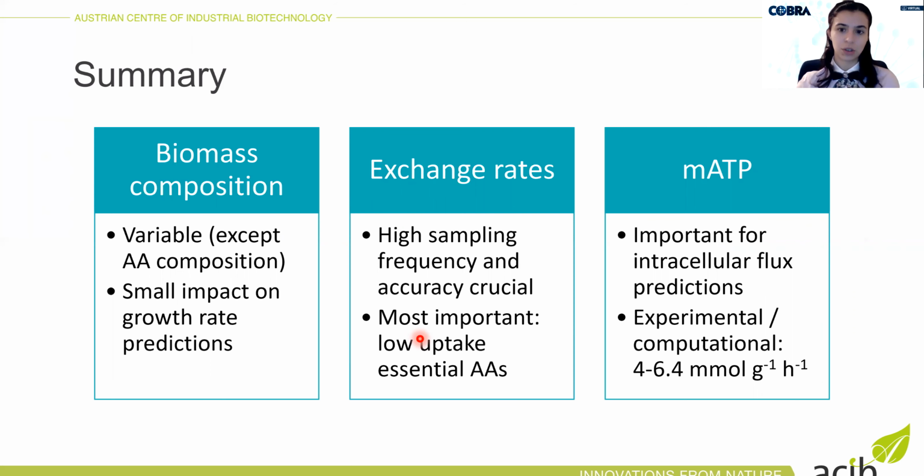So to summarize, in this work, we measured biomass composition, exchange rates, and maintenance energy for different CHO cell lines and conditions. And we found out that the biomass composition is very variable, except for amino acid composition, but it only has small impact on growth rate predictions. Exchange rates have bigger impact, but to get accurate rates, we need high sampling frequency, and we need very high accuracy of the measurements. And the most important rates were the low uptake essential amino acids. And then finally, maintenance energy was important for intracellular flux predictions, and we obtained values between 4 to 6.4 millimole per gram dry weight per hour.